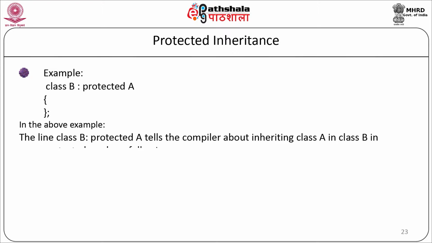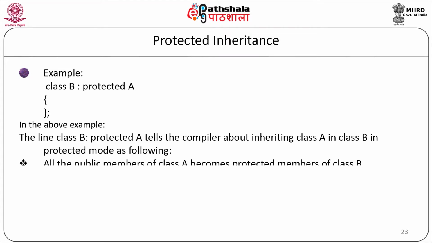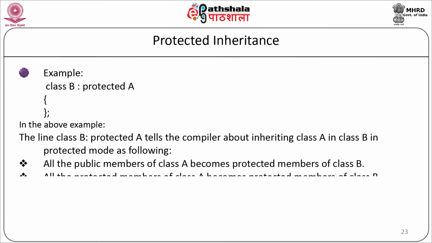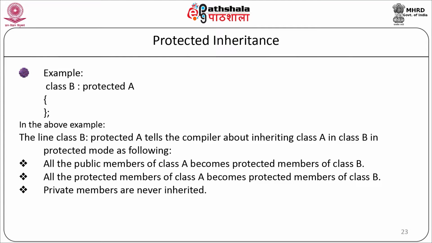Here the line class B colon protected A tells the compiler about inheriting class A in class B in protected mode. All the public members of class A become protected members of class B, all the protected members of class A become the protected members of class B and private members are never inherited. The keywords private, protected and public may appear in any order or any number of times in the class.